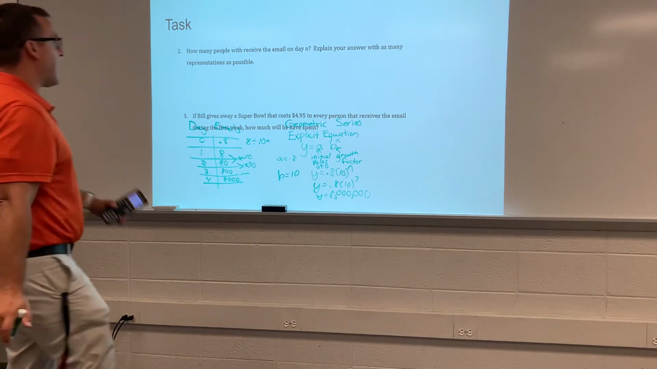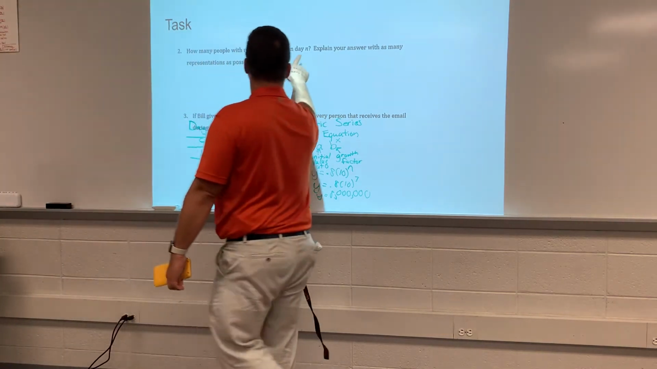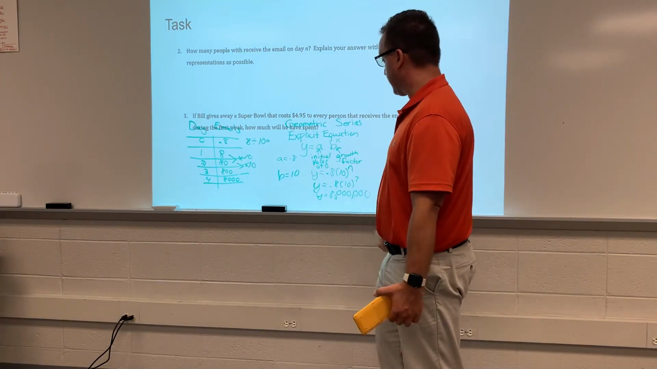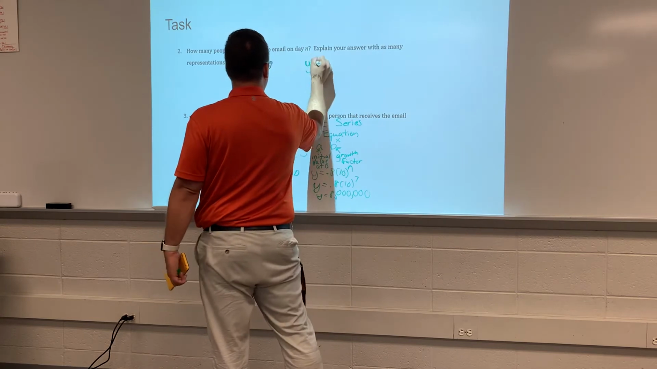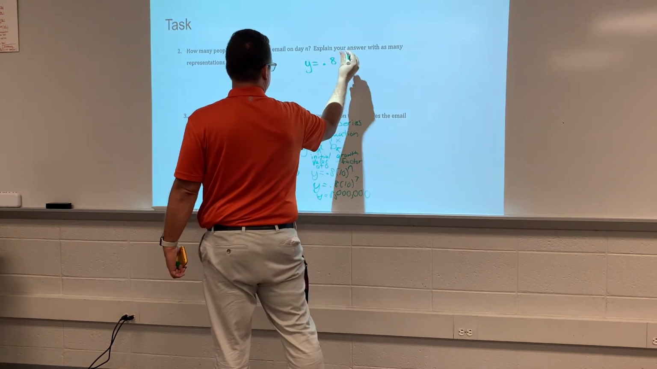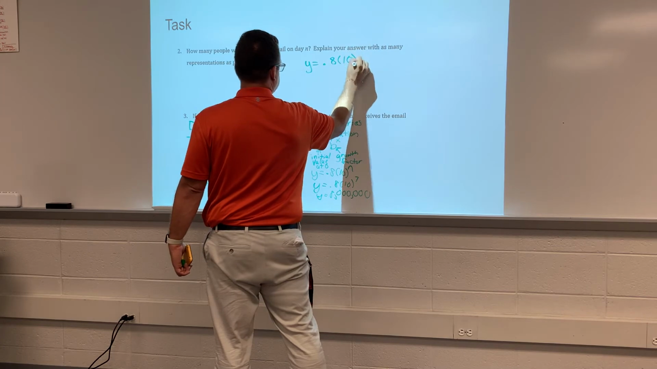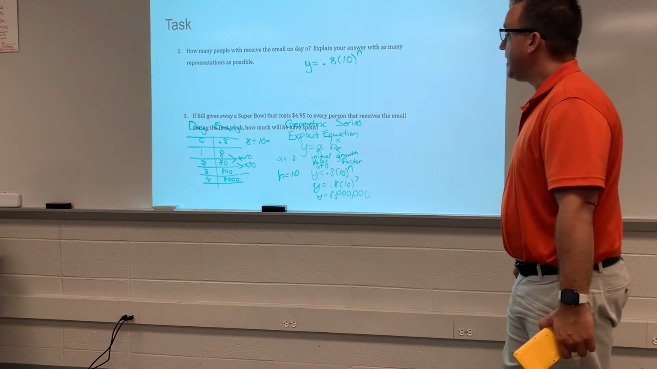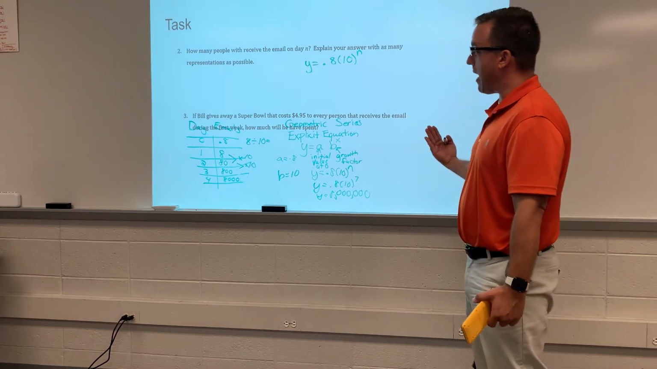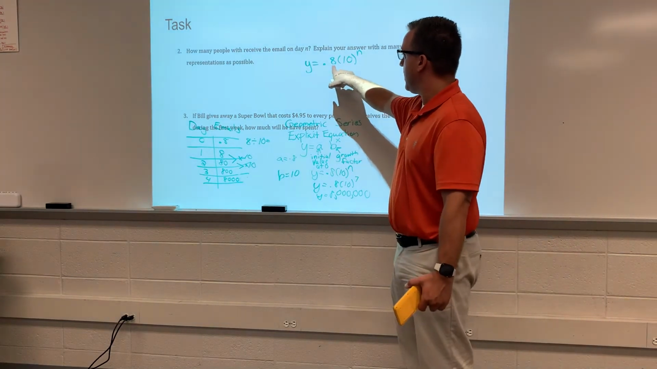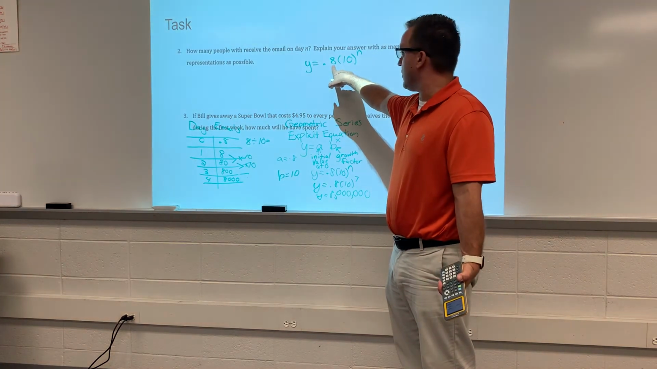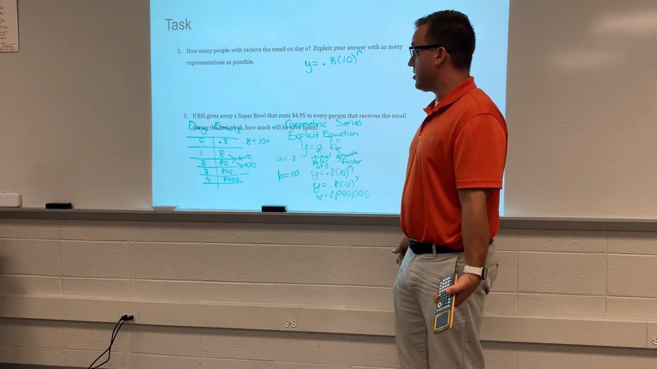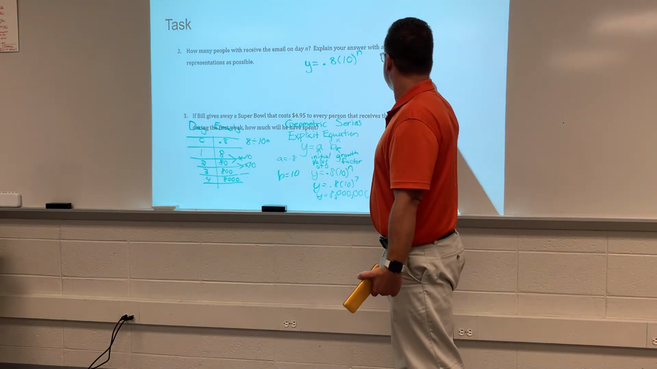In continuing this on, how many people will receive this email on day n? Well, we already did the work on working out that equation. y is equal to 0.8 times 10 to the n. Now we could, if we wanted to, model this with a different equation. Because 0.8 at time 0 doesn't make sense, since we're not sending it out to 0.8 of a person. So what we could do is write it like this.